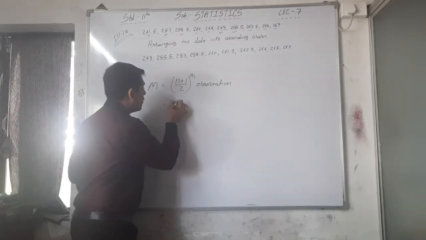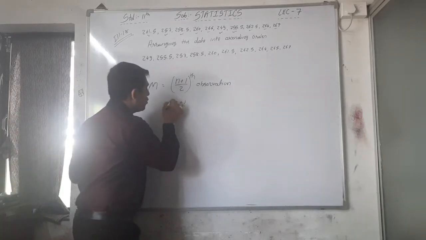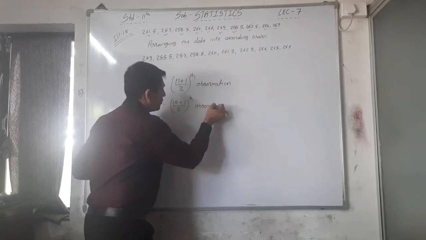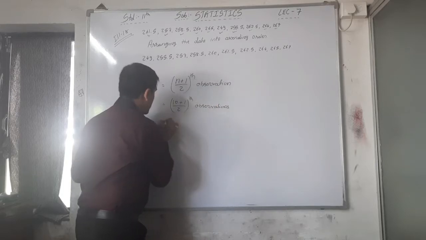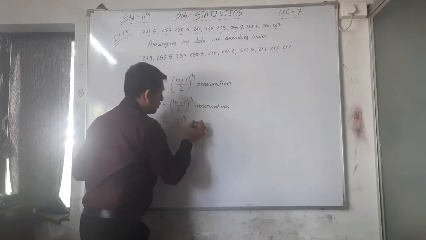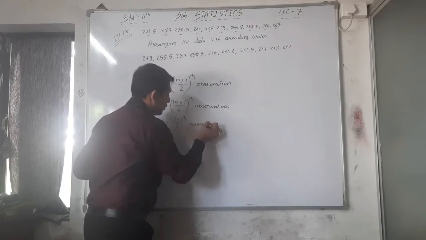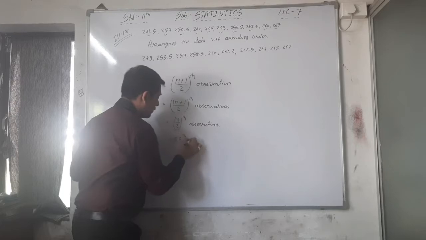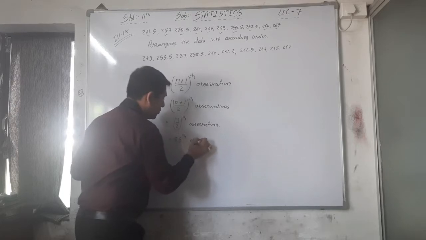So here n is equal to 10. 10 plus 1 by 2th observation. It is 11 by 2th observation. It is 5.5. 5.5th observation.